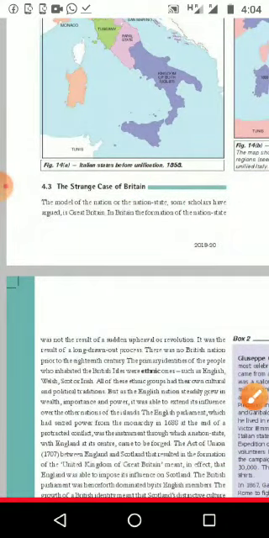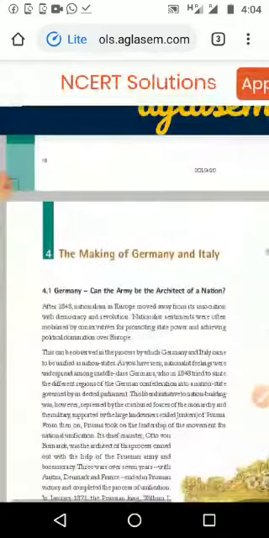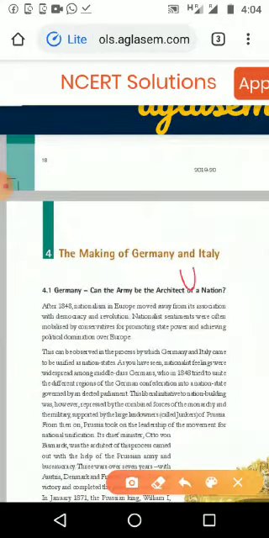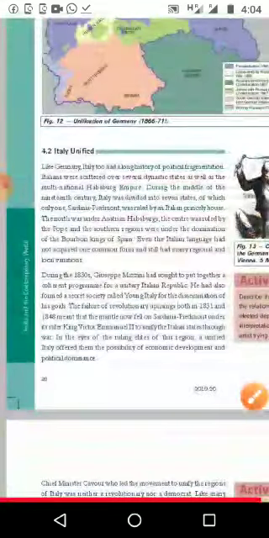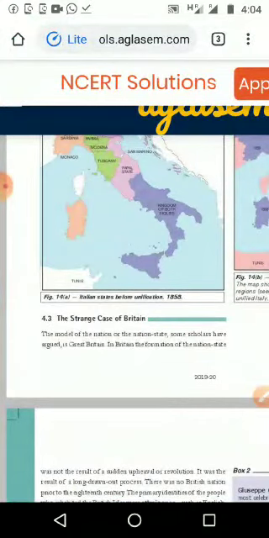I am going to change the name of these topics in a slightly different way. We can say first one, unification of Germany. Second topic, it is unification of Italy, and third topic, it is unification of Britain. So the three countries, how they developed as a nation, that we are going to see.